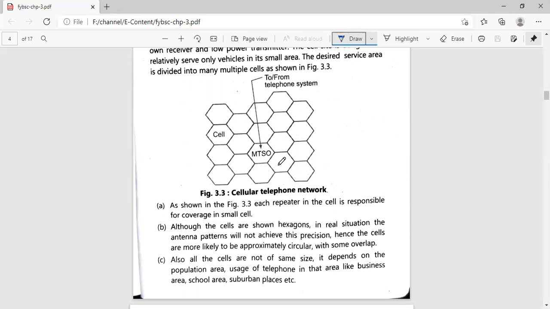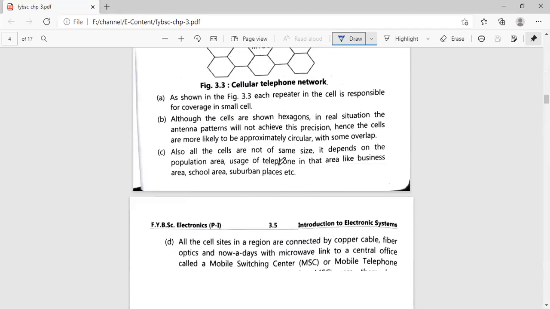For example, population. If there is a city whose population is very low, then we are not going to have a big cell. We'll have a small cell, right? Then the use of telephones. For example, if in a particular city the people are not likely to use the telephone system, say in a rural or undeveloped area of India, then the people living in that area are not likely to use mobile phones continuously. So in that region, we can have a small cell. Likewise, we can divide the area into different cells.